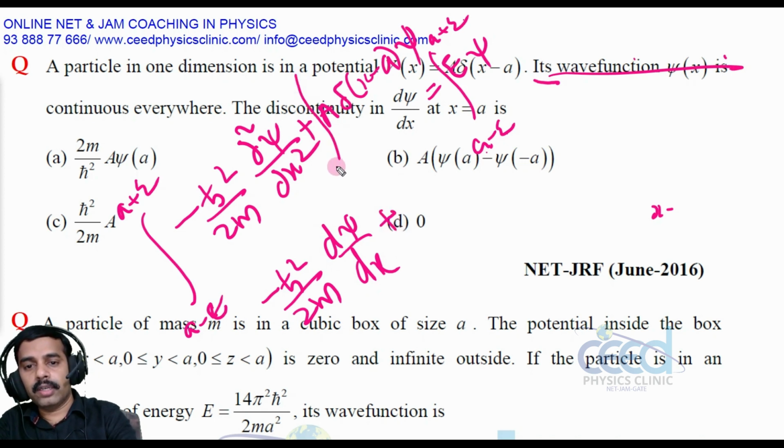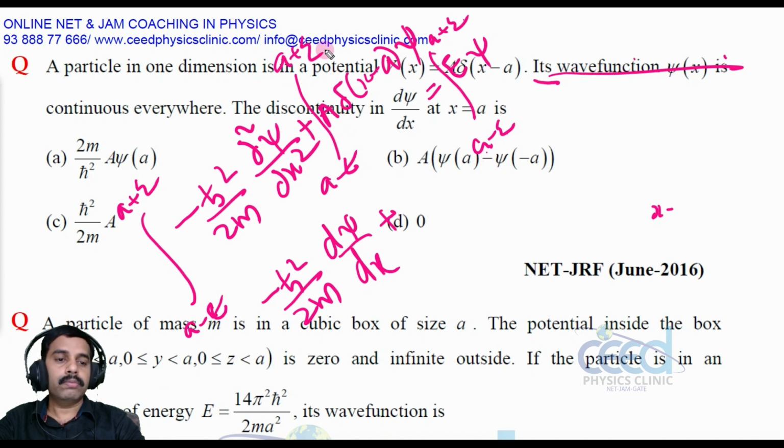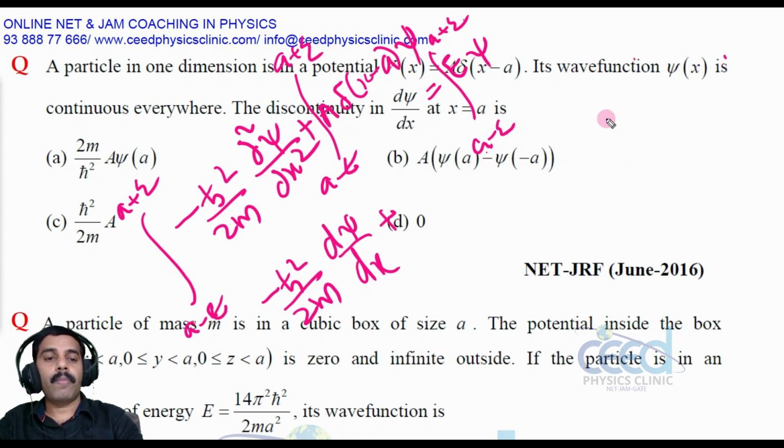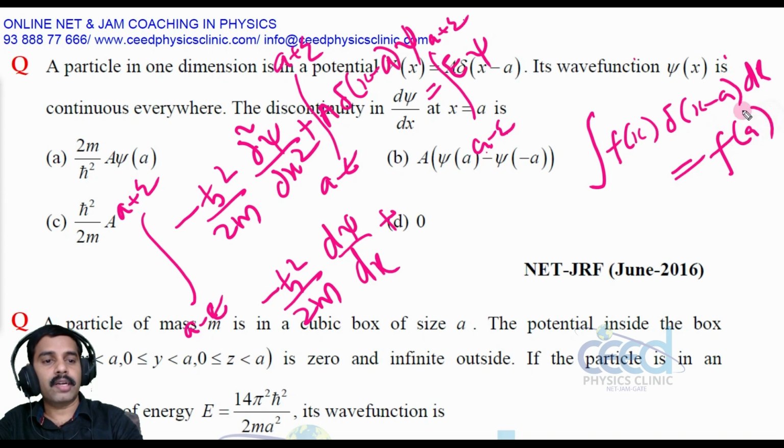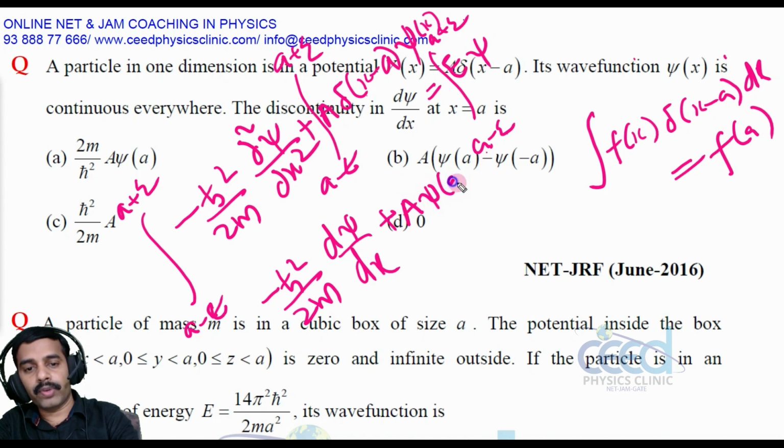Look into this integral. We have a property of the Dirac delta function. The integral of f of x into Dirac delta of x minus a, what is that result? That result is equal to f of a. This is a Dirac delta function property, right? So here this is psi of x, so this will be psi of a. So we get a into psi of a, right?